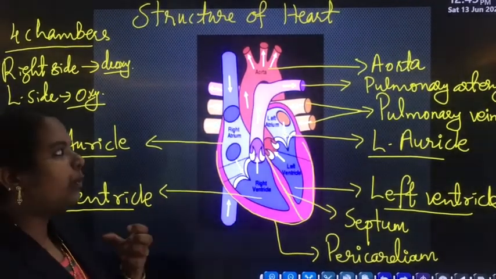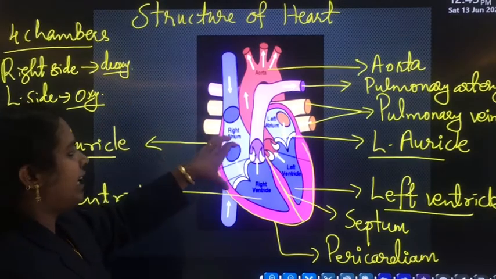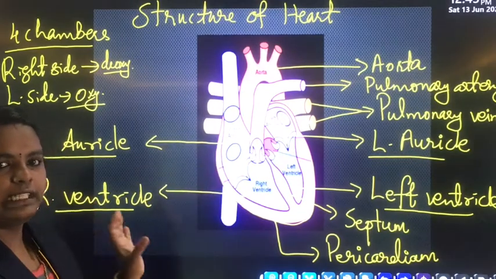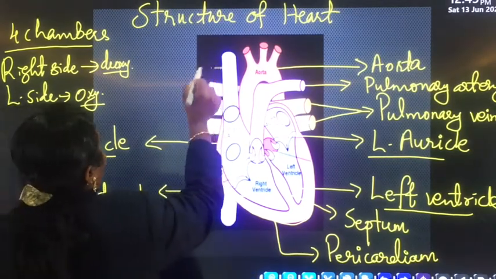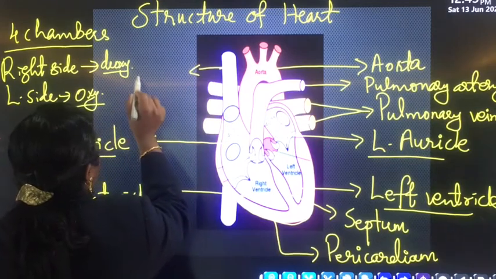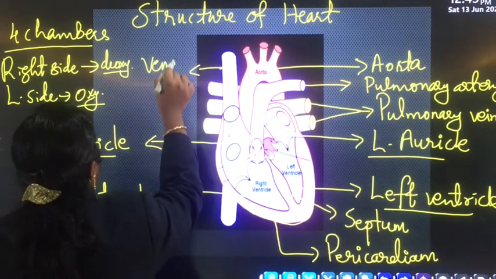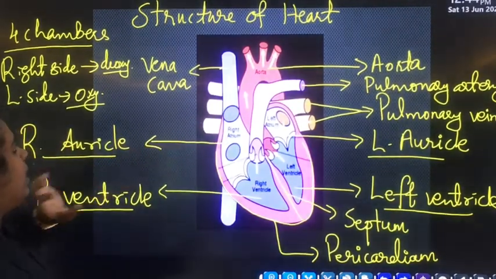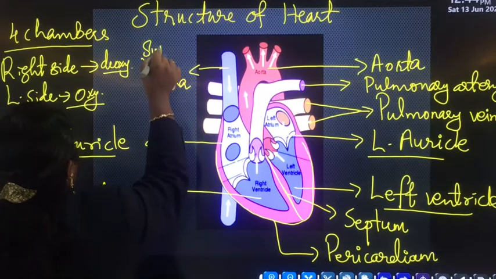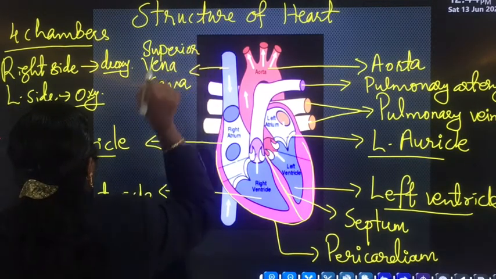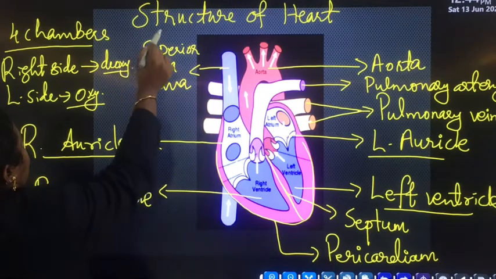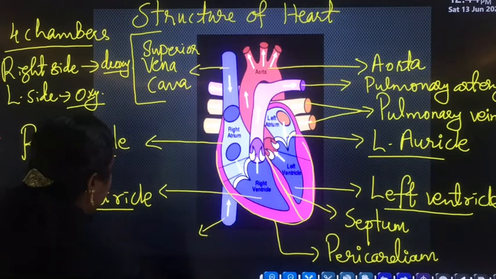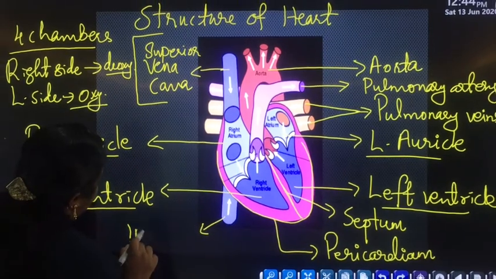Then the largest vein, which carries deoxygenated blood from the upper part as well as the lower part of the body and pours that deoxygenated blood to the right side of the heart, because the right side of the heart consists of deoxygenated blood. This is known as the largest vein, the vena cava. The upper part forms the superior vena cava, superior meaning upper part, and the lowermost part forms the lower vena cava.